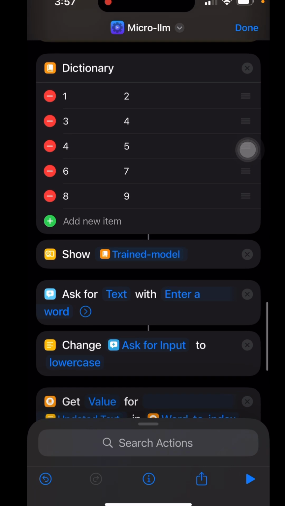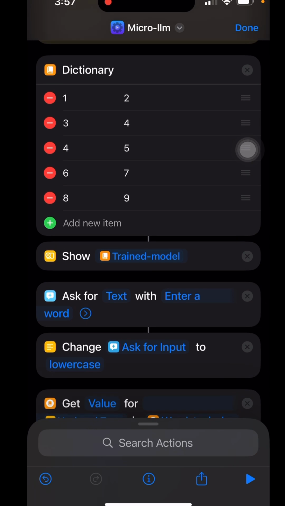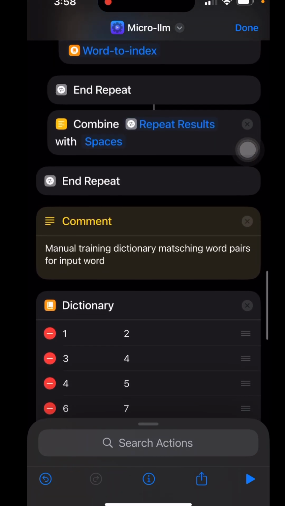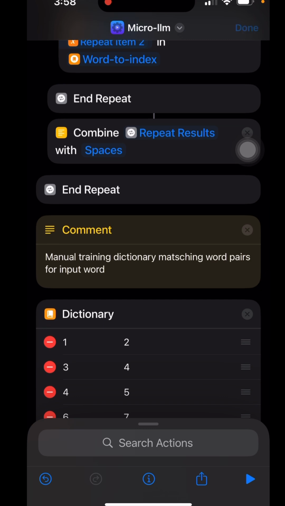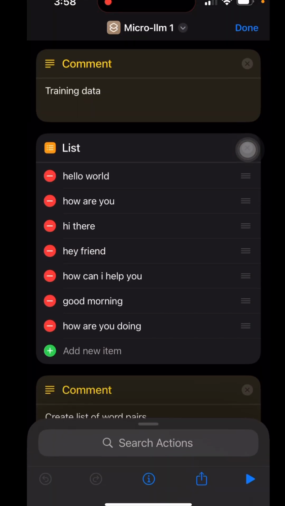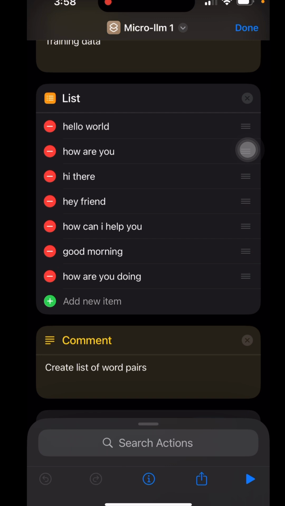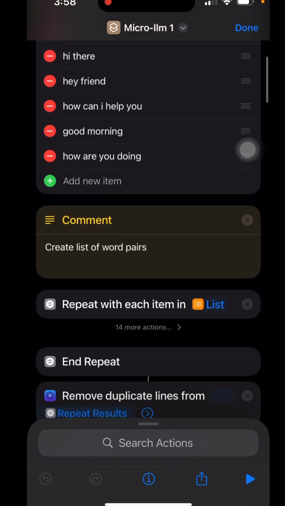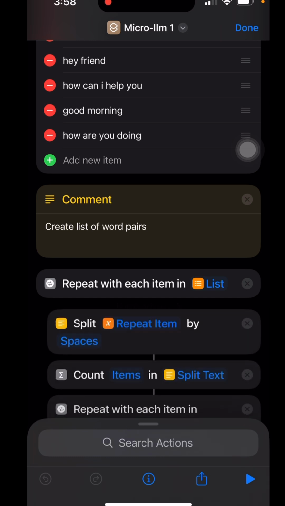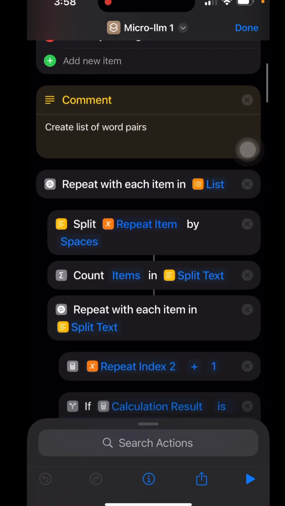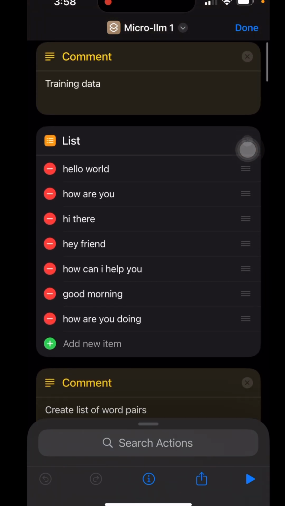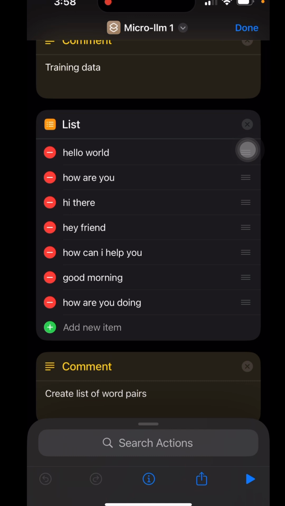I was like, okay, well now I want to know how does the LLM predict better using weights, right? So this is what that looks like. We added a slightly larger list, and to this list we're going to start adding weights. We kept the same setup from the previous one, but now we're going to start pairing words like hello world, how are you, how and then are and you, hi there, hey friend, and then we're going to start assigning weights.